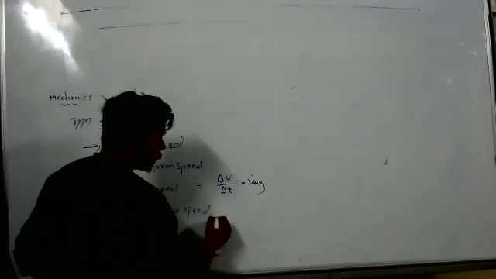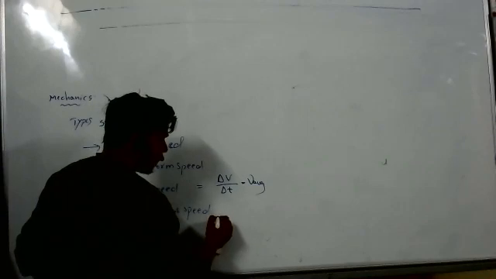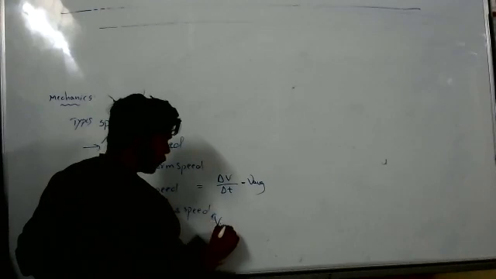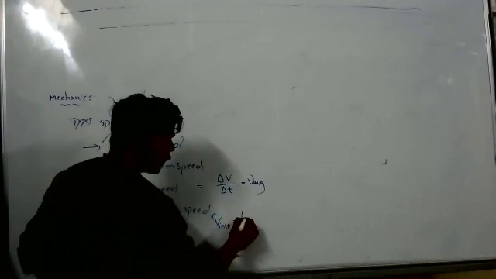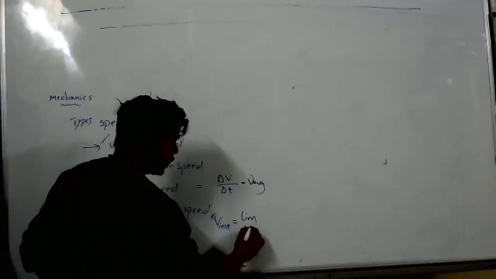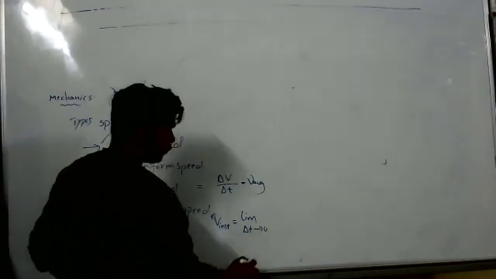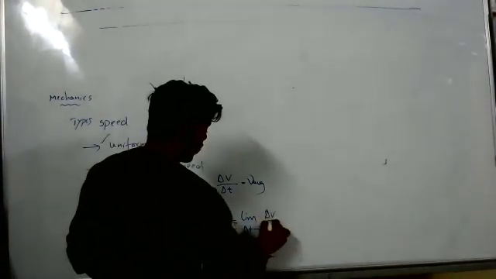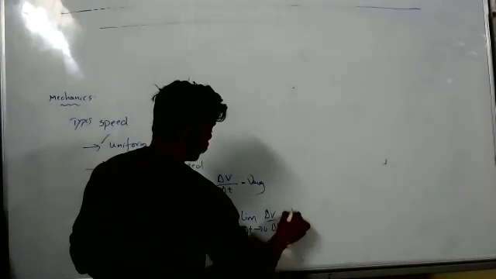Instantaneous speed, what do I have to do? Instantaneous speed we can write as V instant equal to limit delta T tends to 0, delta V by delta T, equal to dV by dt.